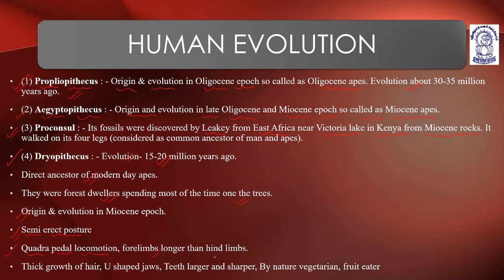Forelimbs longer than hind limbs. So in human evolution, the first is Propaleopithecus, then Egyptopithecus, then Proconsul.